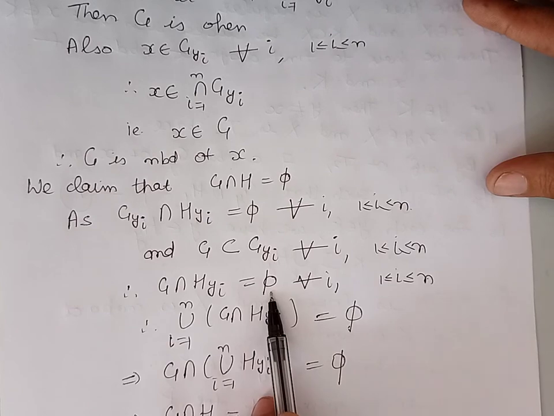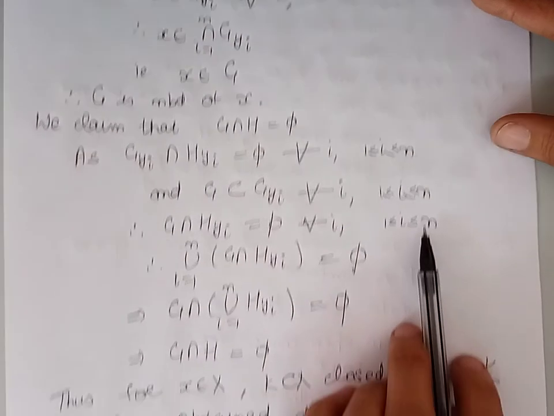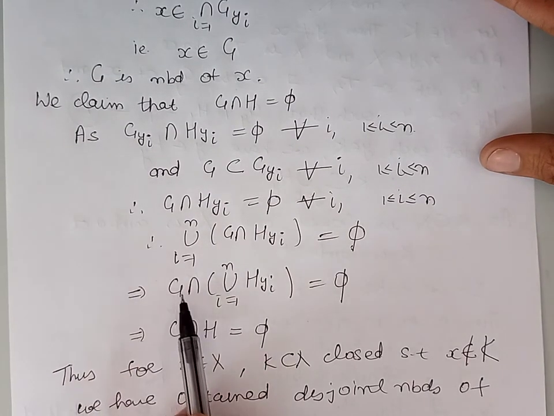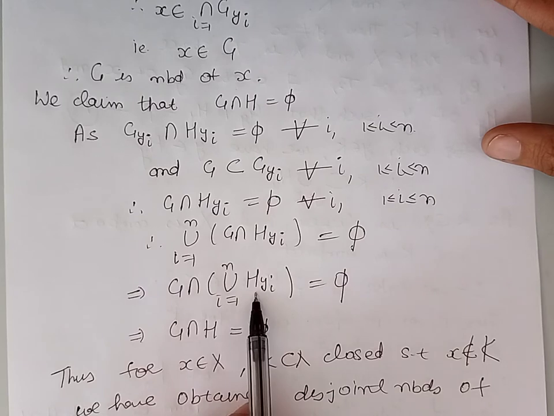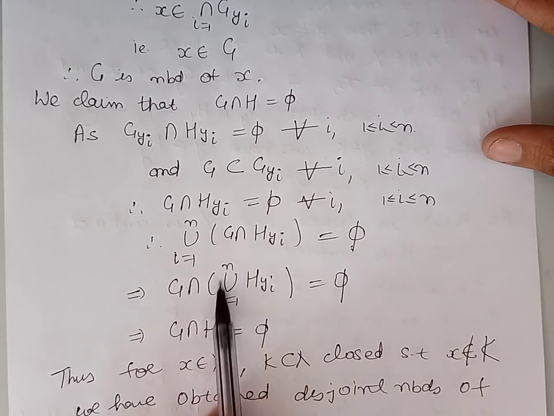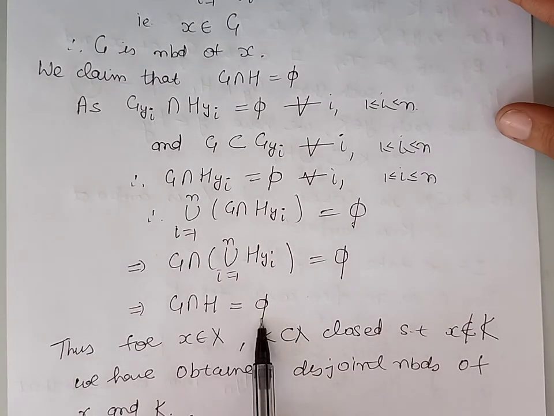And this is true for every i varying from 1 to n. Therefore, we can say that G intersection the union of H_yi is empty. Now this set is H, so we have obtained that the intersection of G with H is empty.